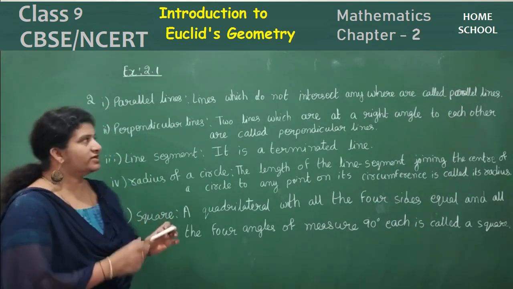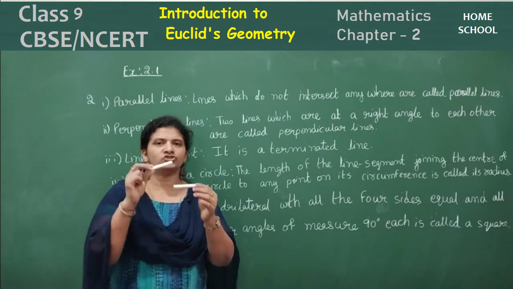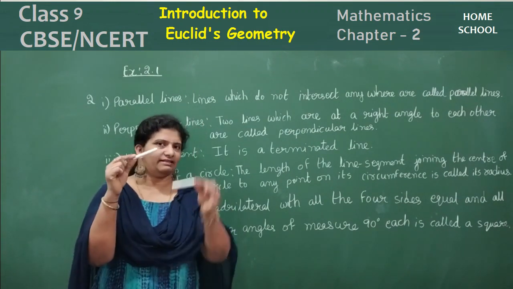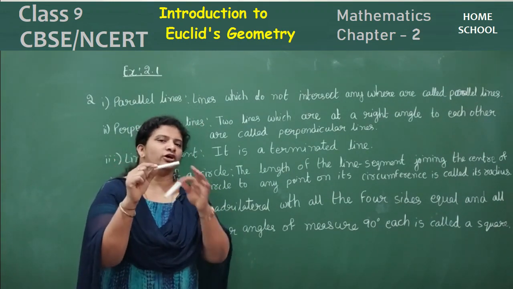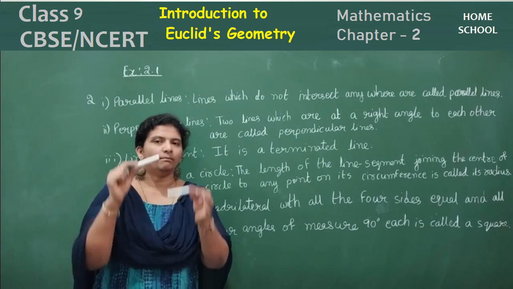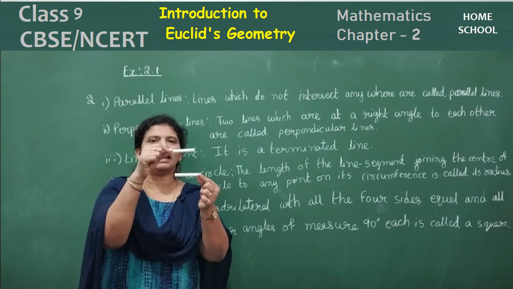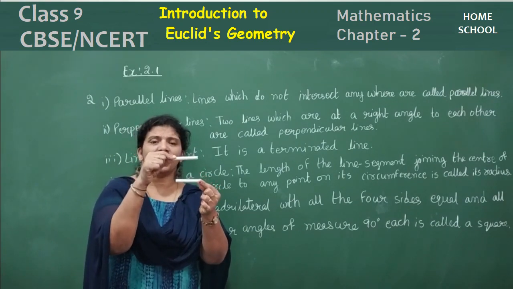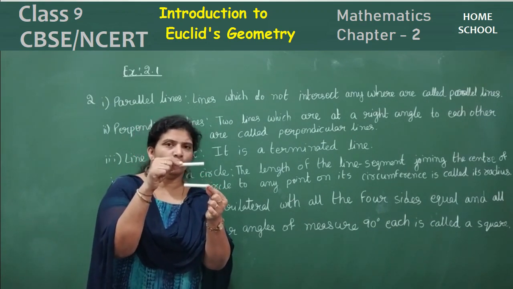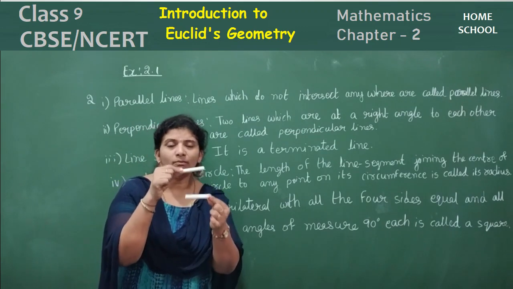In order to show this, I am going to show you an example of 2 chalk pieces. This is a line and this is a line. But normally if I talk, it is a line segment, right? But imagine it is a line. 2 lines are parallel. Look here how they are. Are they meeting at any point? No, they are not meeting at any point.